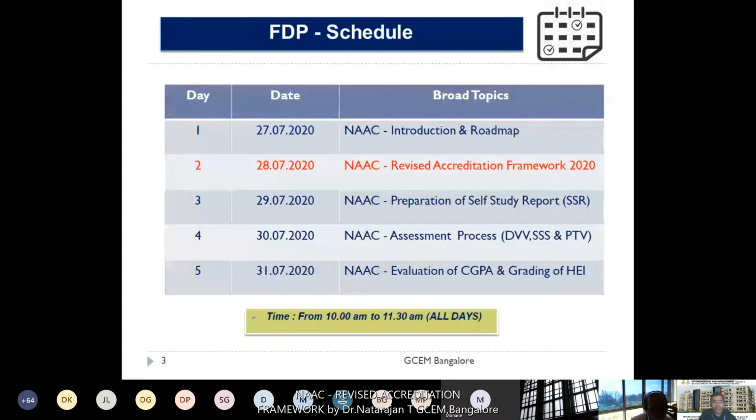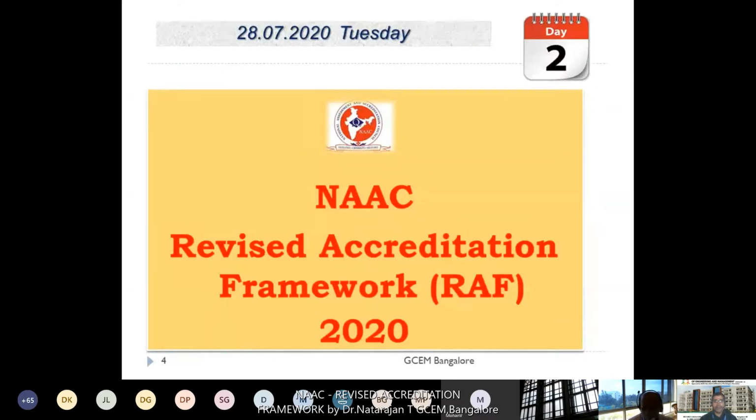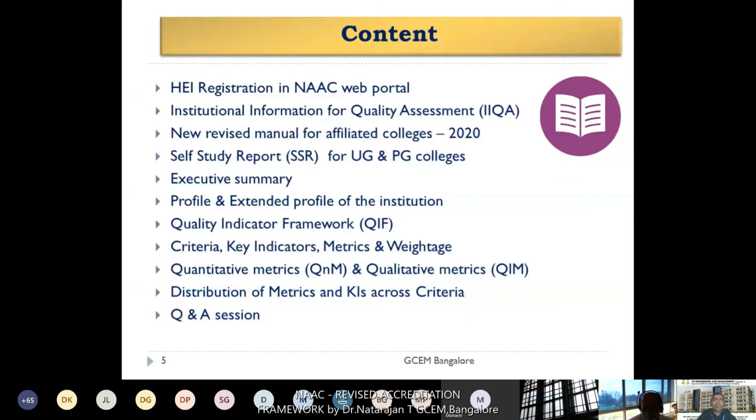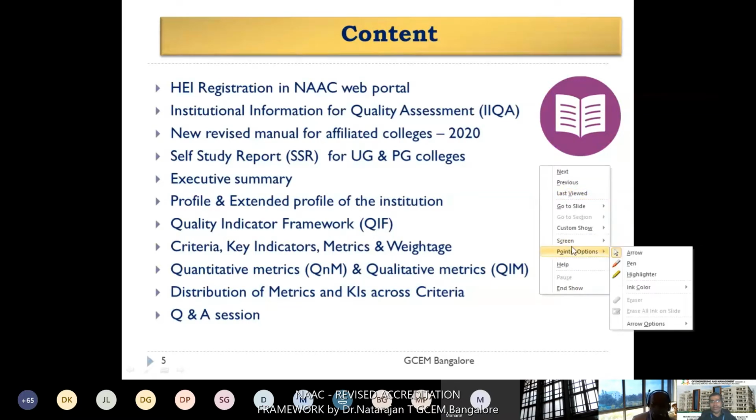This is the actual schedule of the 5 days. Today we are going to cover the new revised accreditation framework 2020. These are the topics we are going to see today. It starts with the HEI registration portal. Second, IIQA, institutional information for quality assessment.